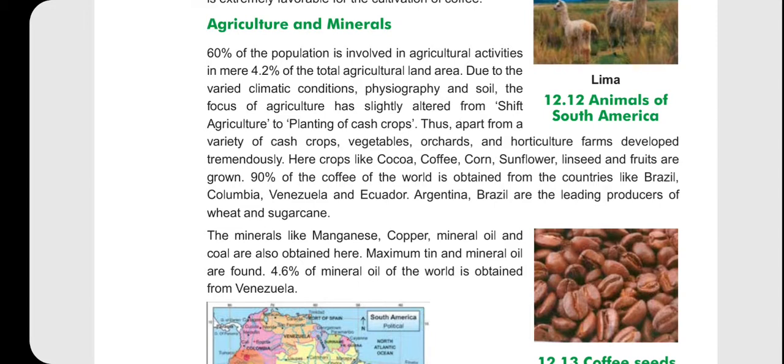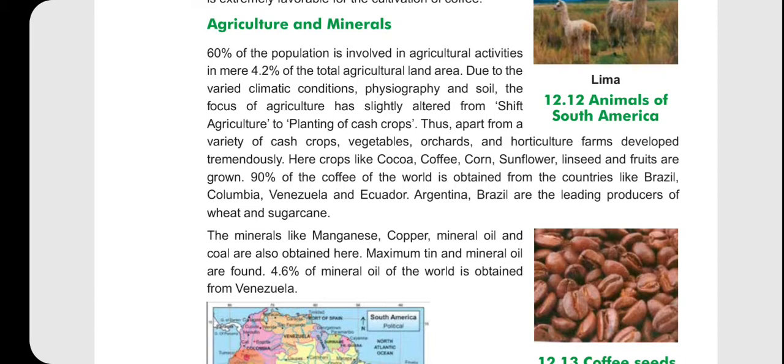Agriculture and minerals. 60% of the population is involved in agricultural activities on a mere 4.2% of the total agricultural land area. Due to the varied climate conditions, the physiography and the soil, the focus of agriculture has slightly shifted from shifting agriculture to the planting of cash crops.